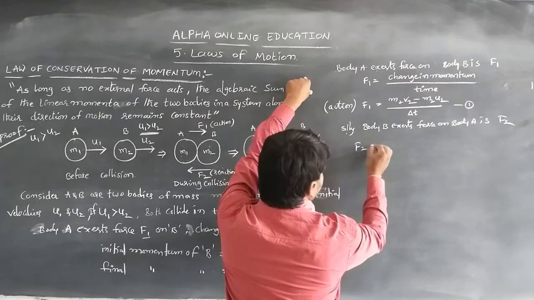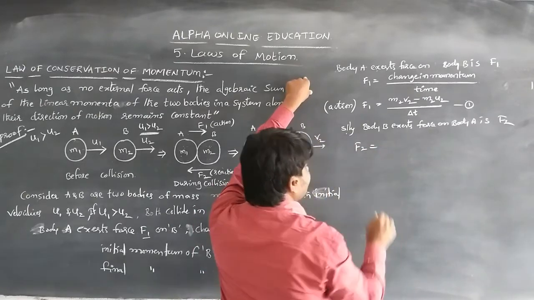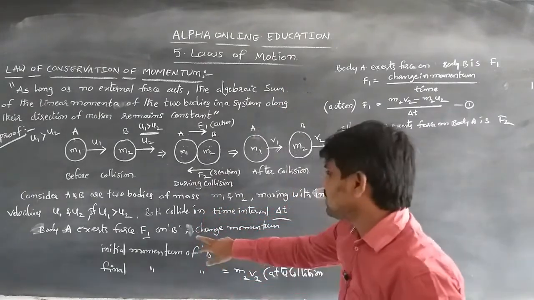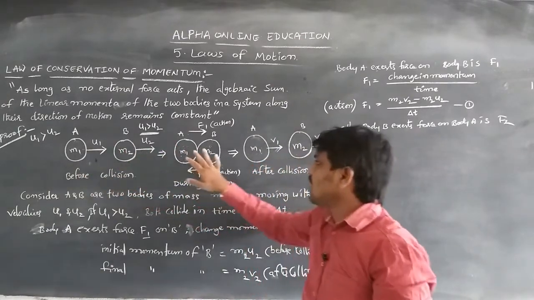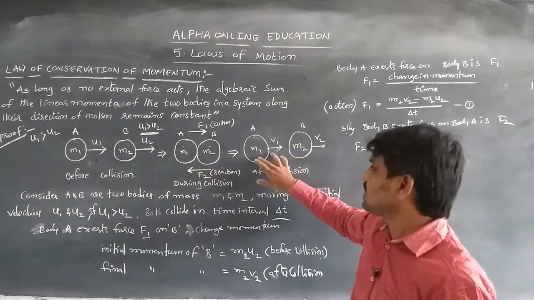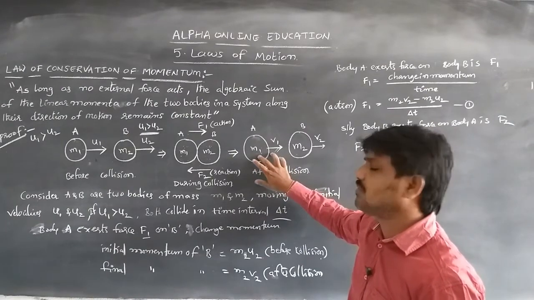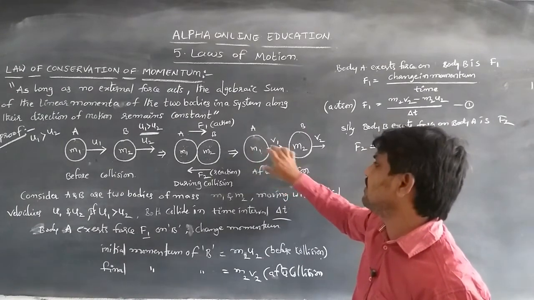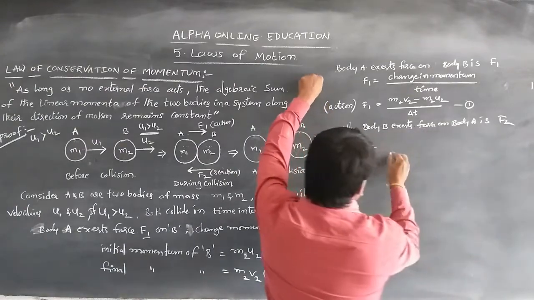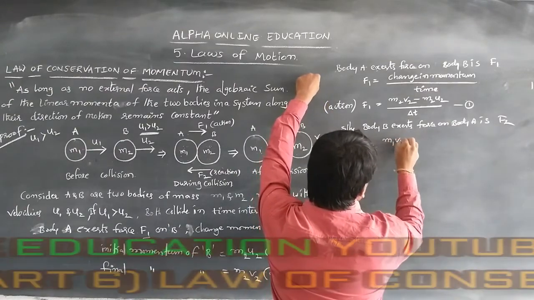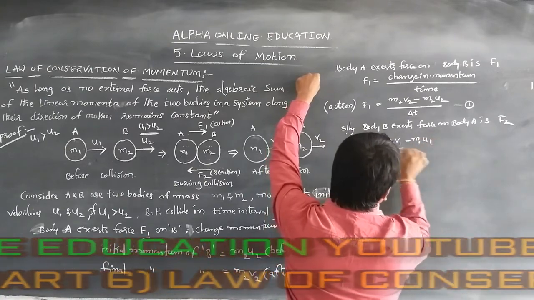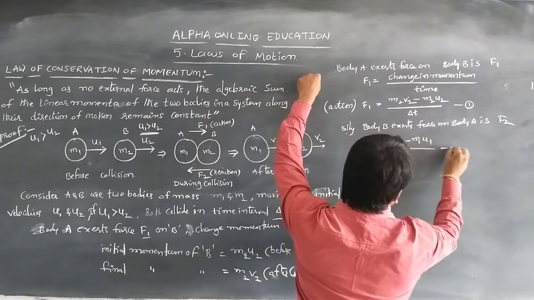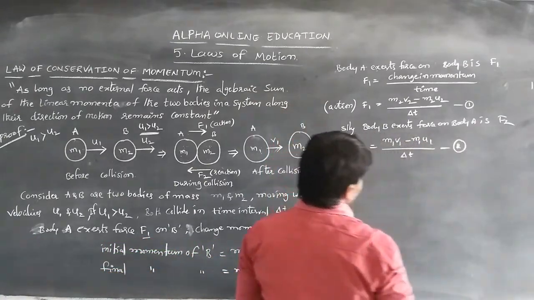The initial momentum of body A before collision is m1u1, and after collision the momentum has changed, so the final momentum of body A will be m1v1. So we can write F2 equals the change in momentum, (m1v1 minus m1u1) by delta t. Consider this equation number 2.